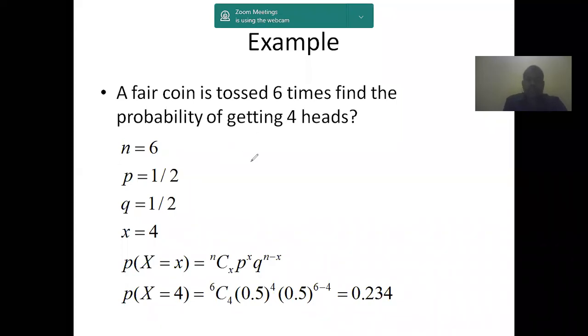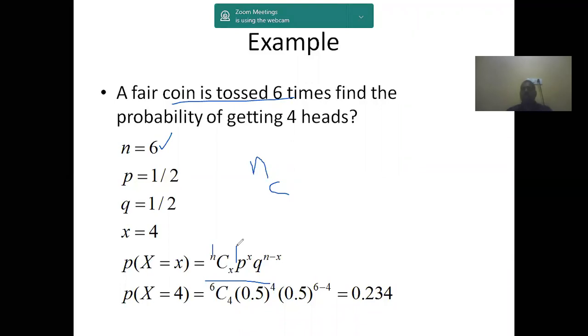So we know that the binomial distribution formula is nCx p^x q^(n-x), where n represents the number of trials. Here the coin is tossed 6 times, so the number of trials is 6, so n equals 6. And p is the probability of success in each trial. When you toss a single coin one time, that is one trial. So each trial's success is indicated as p.